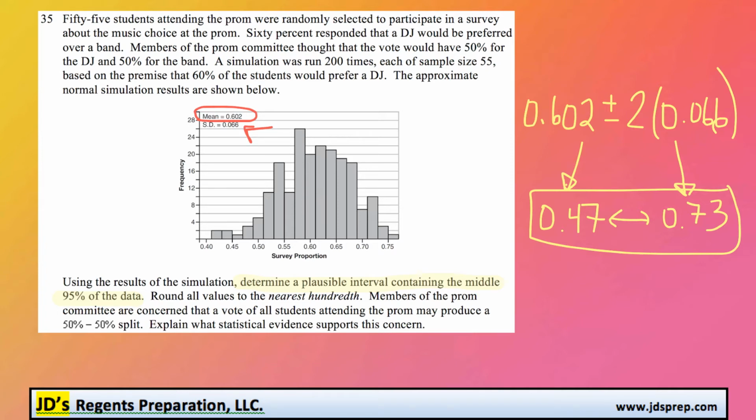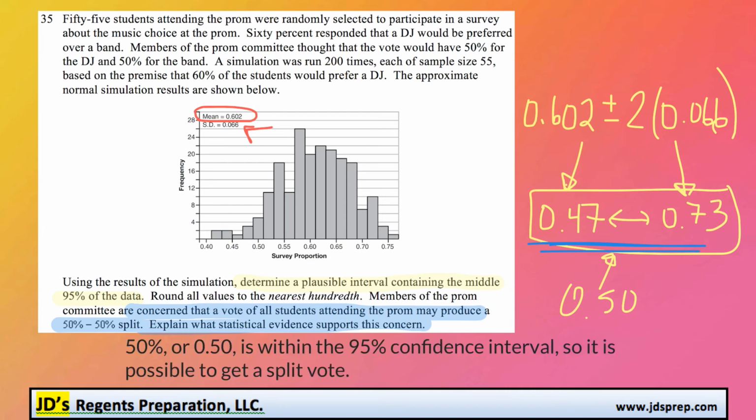Now for part 2 of the question, it tells us that members of the committee are concerned that a vote of all students attending the prom may produce a 50% split. Explain what statistical evidence supports this concern. Well, looking at the interval here, you'll notice that 50%, or 0.50, falls within that interval. So it's totally possible that it could happen, a 50-50 split.